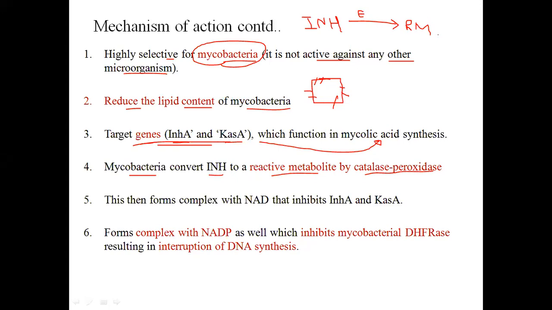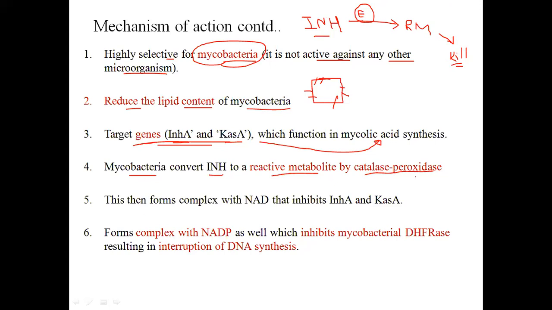Now this reactive metabolite is killing the bacteria. So this is the mechanism of action. So isoniazid depends upon the enzyme for activity. Just keep in mind the role of this enzyme.